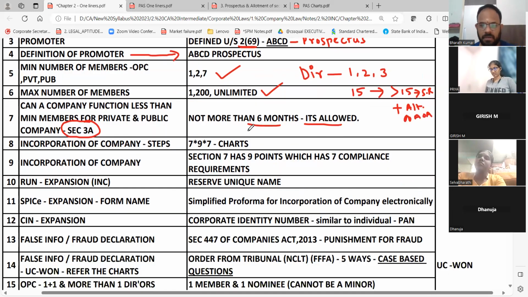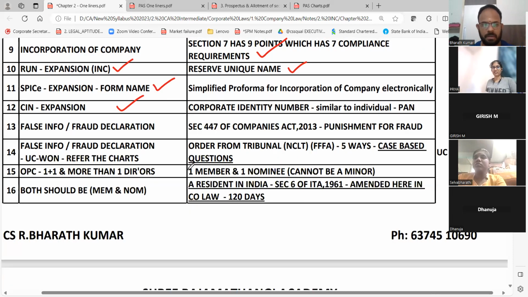Incorporation of the company, we covered this. Section 7 has 9 points, and then minimum 7 compliances will be there, for which we gave an explanation. For incorporation, we need to do something called RUN. What is RUN? Reserve unique name. ROC will ensure that there are at least 6 names that they should be reserving, and the timelines we told. SPICE, what is SPICE? We already know. What is CIN? Corporate identification number.